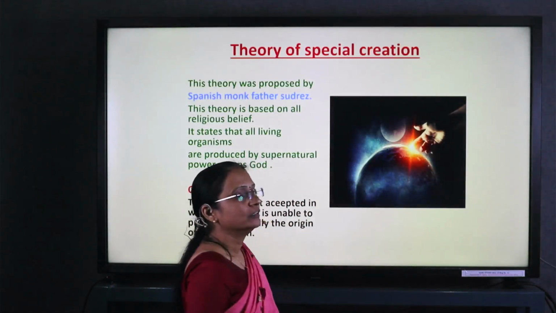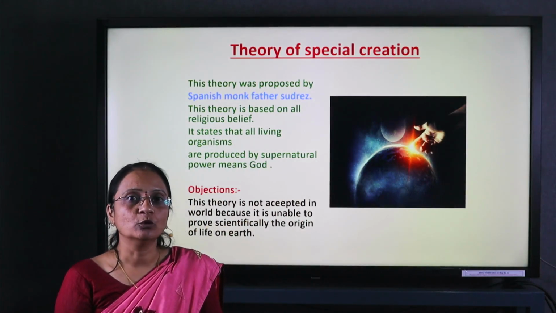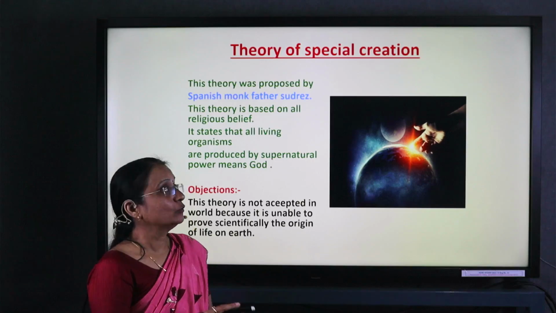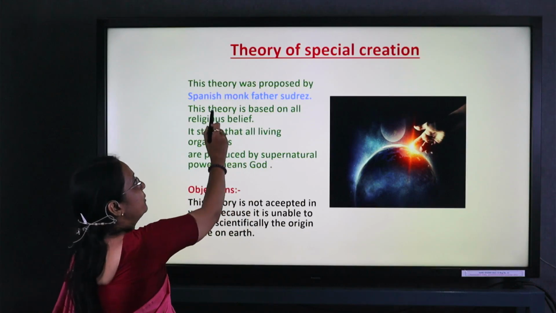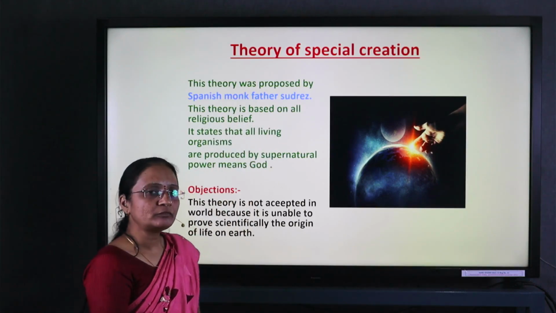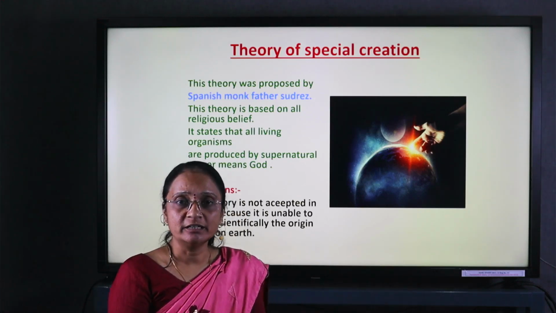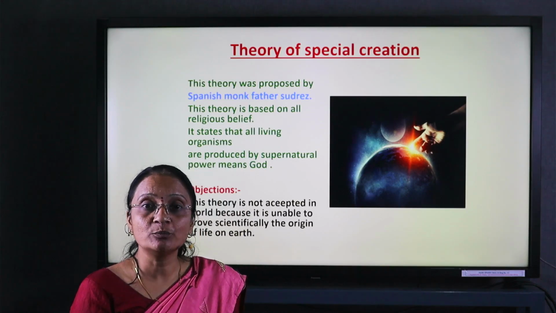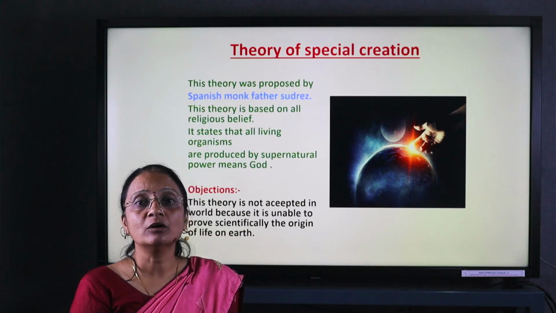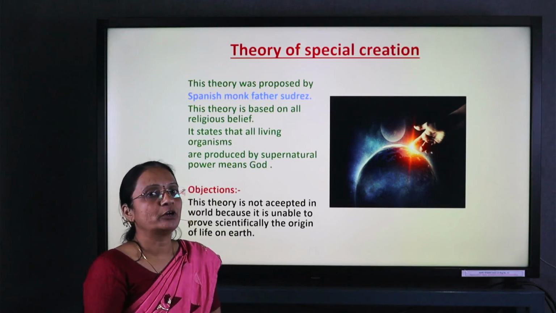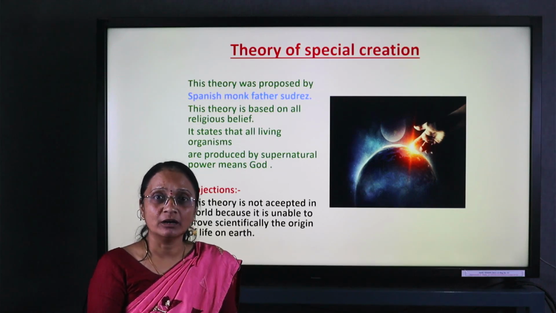Now, in this chapter, various scientists have proposed various theories related to the origin of species. The first theory is the theory of special creation. The Spanish monk Father Suarez first described this theory. According to this scientist, what? God, the supernatural power which is accepted by all religions, is responsible for the formation of life on earth.